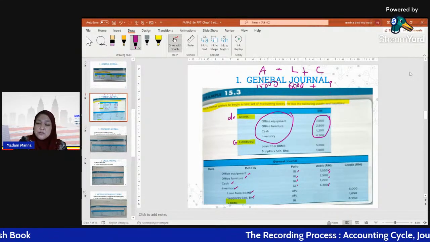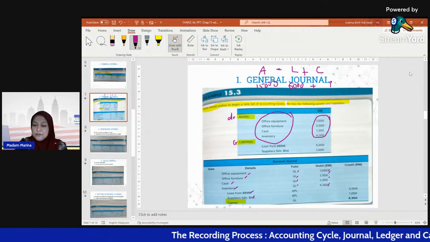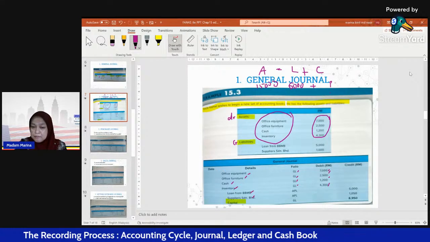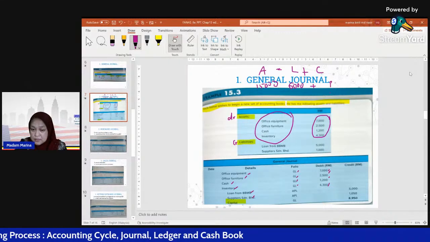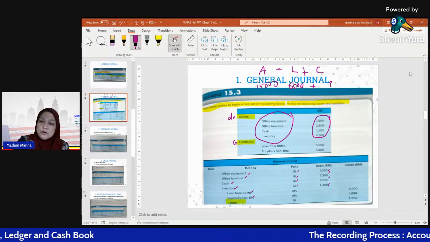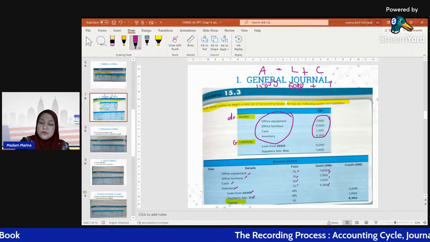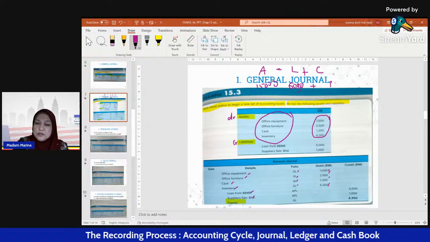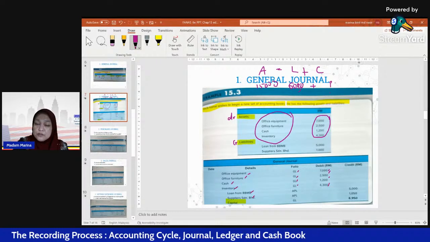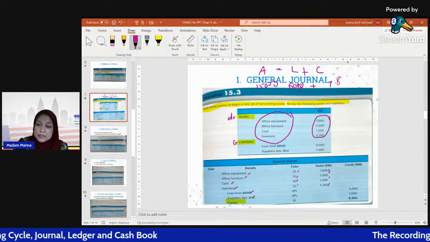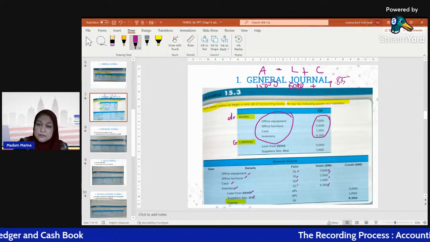So 15,000 minus 6,450, so our capital is 8,550.